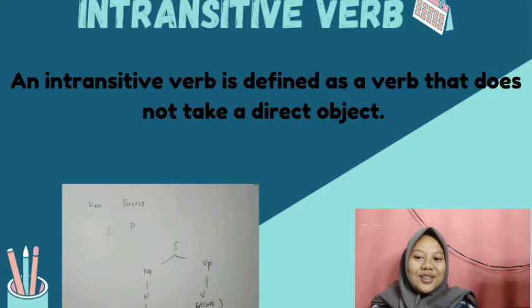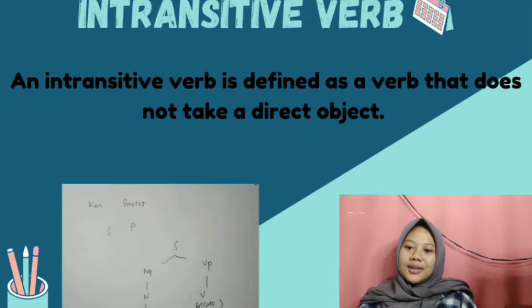The next is intransitive verb. Do you guys know what an intransitive verb is? An intransitive verb is defined as a verb that doesn't take a direct object. That means that there's no word in the sentence that receives the action. Let's take a look at the example. The sentence is Ken snores. It's a simple sentence, right?